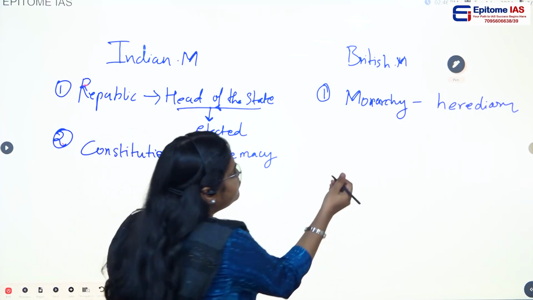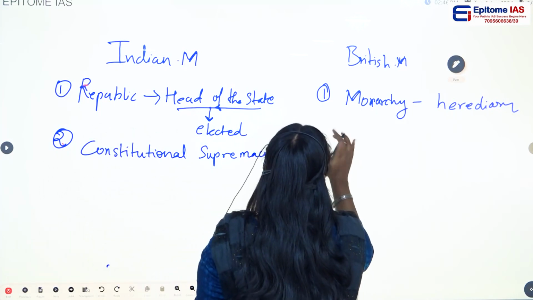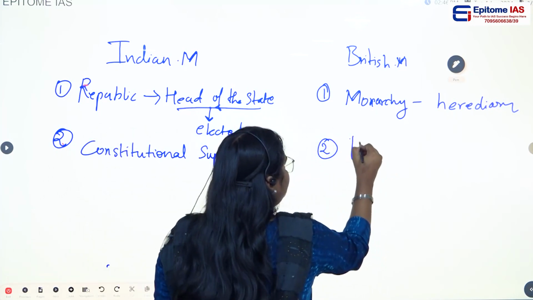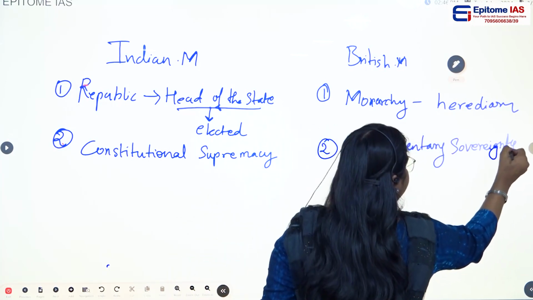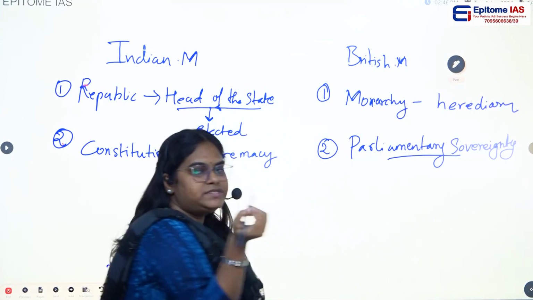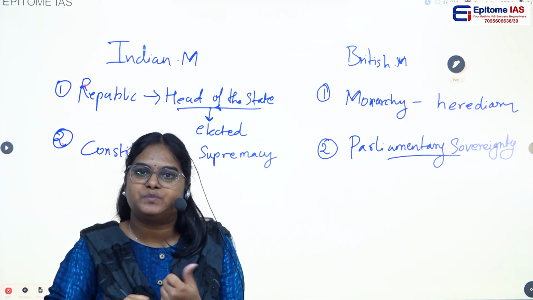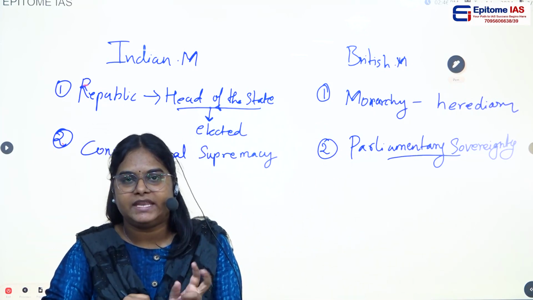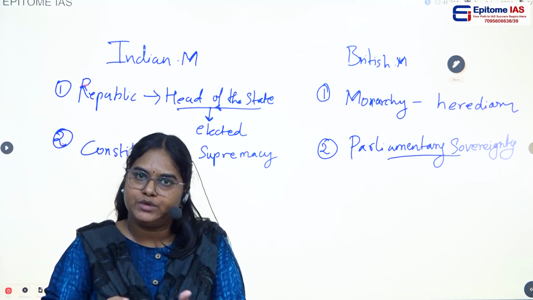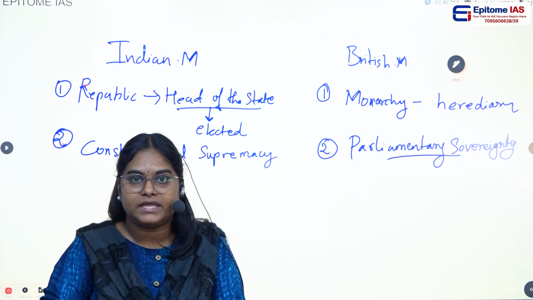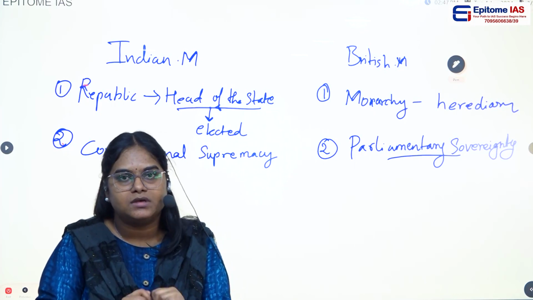So here in the case of British, we have parliamentary sovereignty. So what is parliamentary sovereignty? Parliamentary sovereignty is nothing but parliamentary supremacy. They don't have any restriction, as in the case of India. They can legislate whatever law they want.